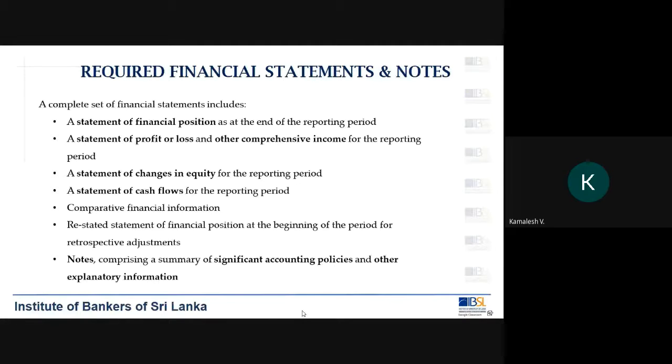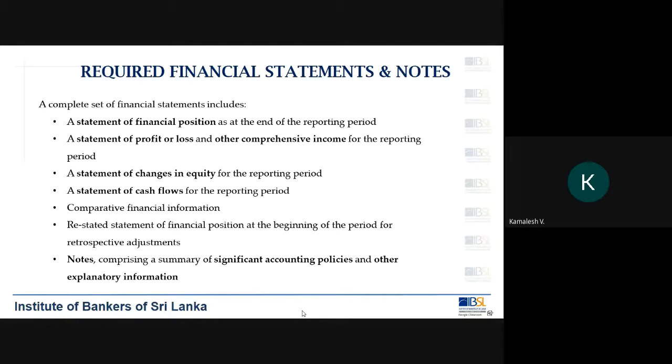But when we talk about a statement of profit or loss and other comprehensive income, or a statement of changes in equity, that is for a particular period, that is your financial year, which means that we are talking about from 1st of January to 31st of December. That is why we say for the reporting period. Now, first one you will see as at the end of the reporting period. This one is for the reporting period.